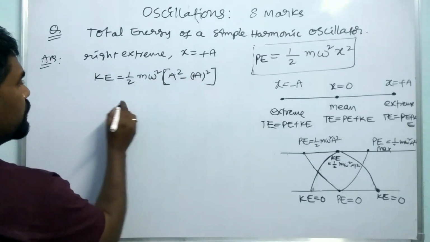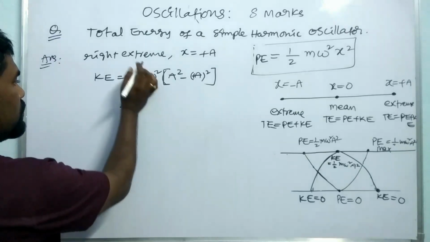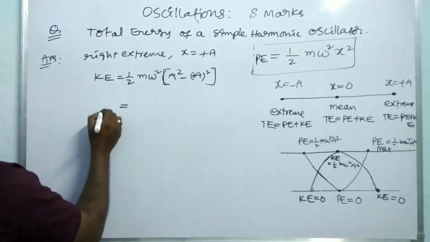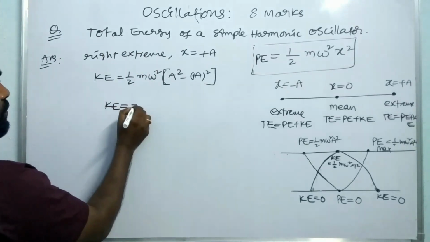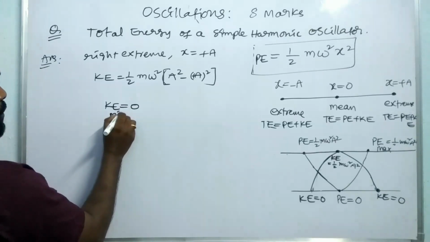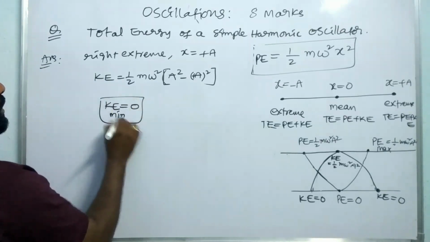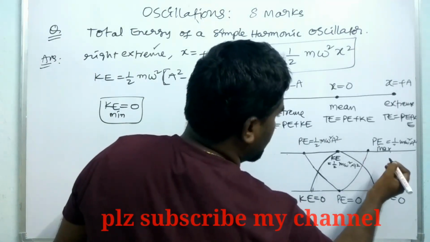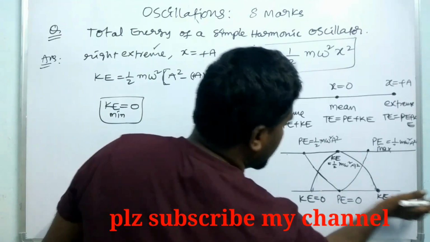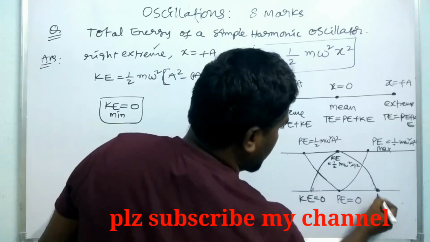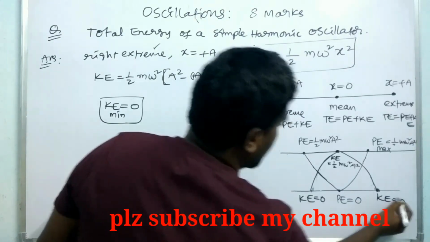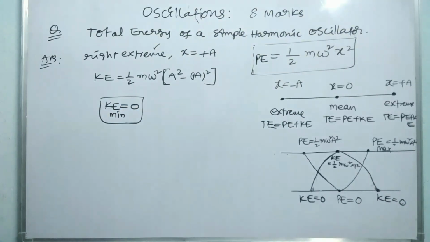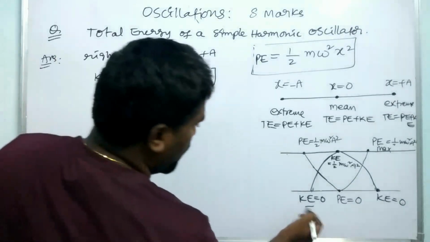A square minus A square is equal to 0. Something into 0 is 0, so KE is equal to 0. So this is minimum, and it is at the extreme point. So at this extreme, KE is equal to 0. And at the left extreme also KE is 0.